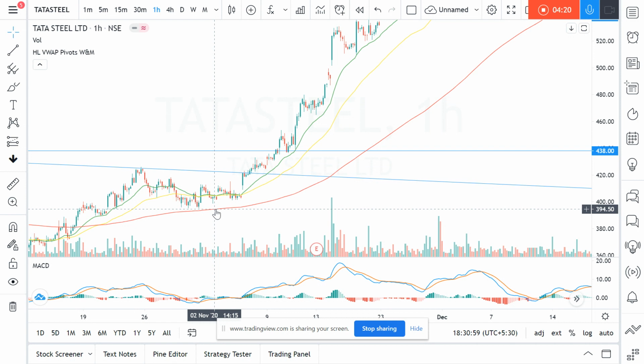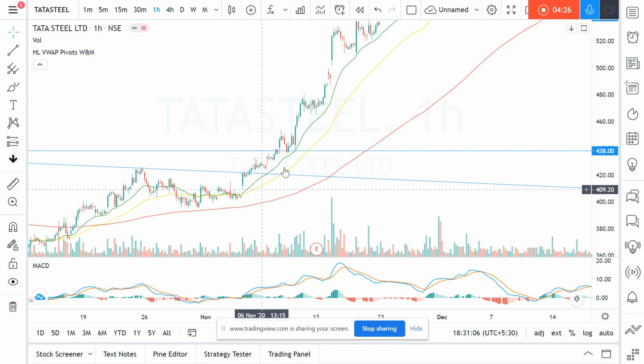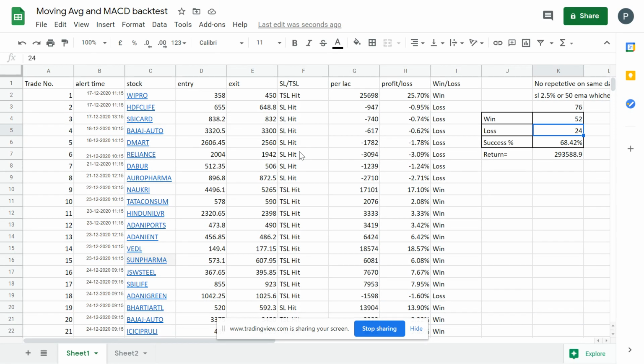If it is more than 3% or 4%, I'm placing it at 2.5 or 3. If it is more than 5, it is better to exit early than waiting for the stop loss. If it is a successful trade, you should not even touch the stop loss. That is how the trend has to be. So 2.5 or 3 is the maximum loss that I'm planning to take.